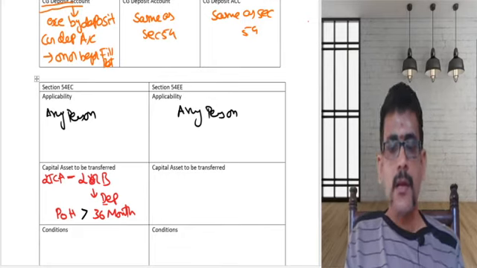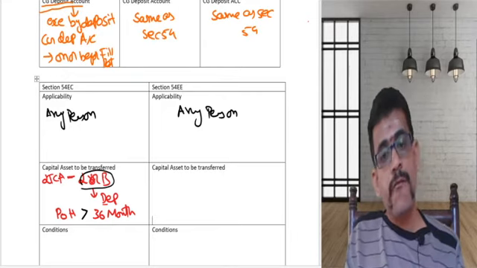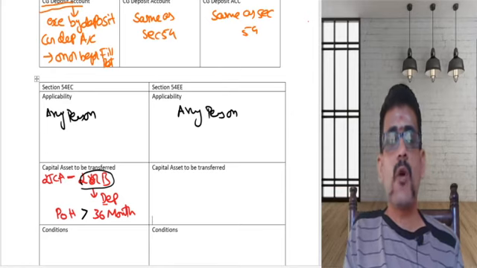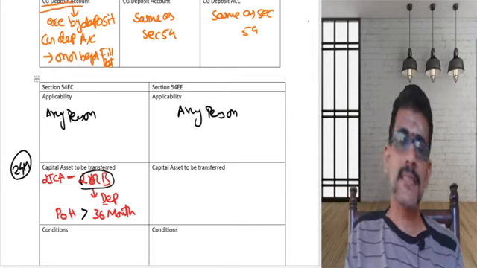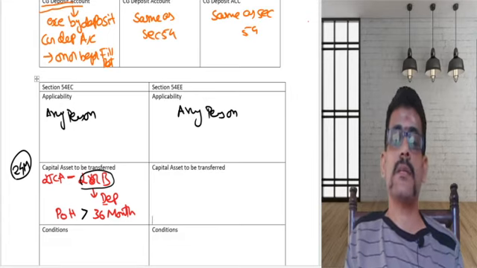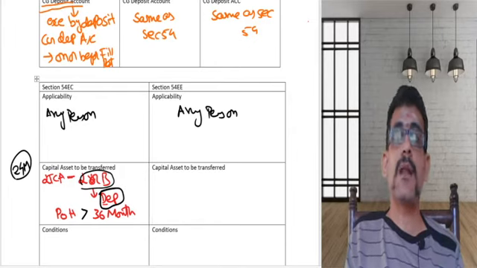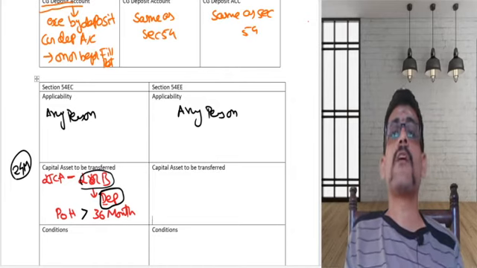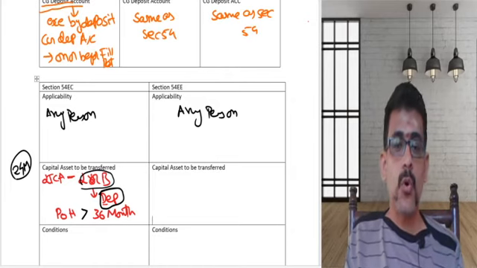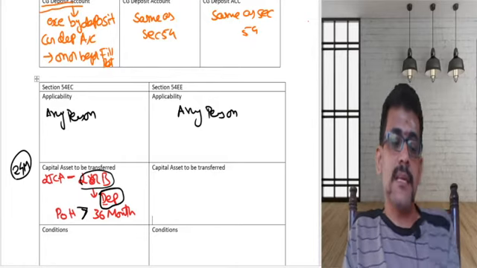Generally, if you have a land and building which is not a depreciable asset, the act says if you hold for a period of 24 months, I will call that a long-term capital asset. But 54EC says if you are holding this land and building as a depreciable asset, then your period of holding should be more than 36 months. Only then is the asset eligible.